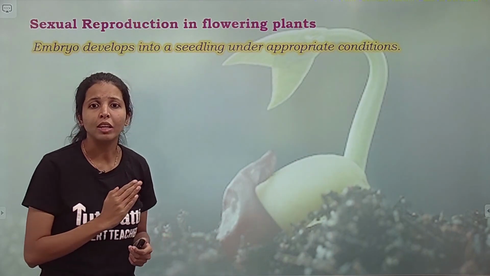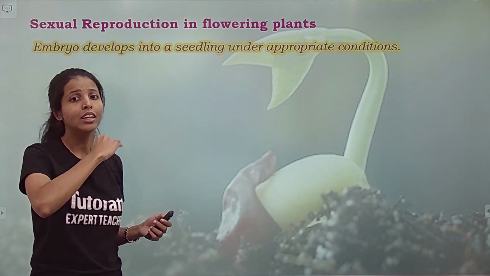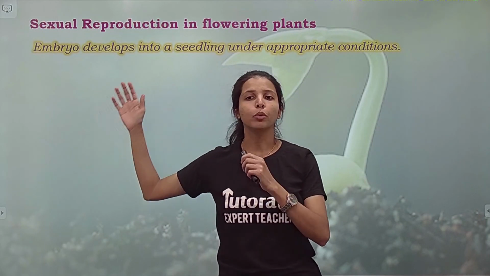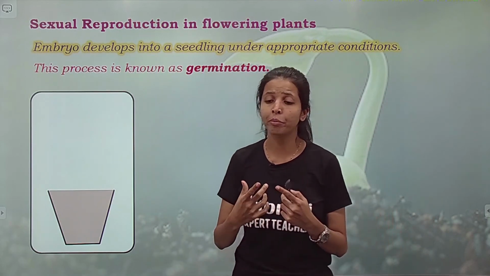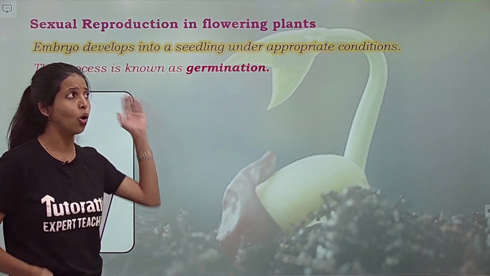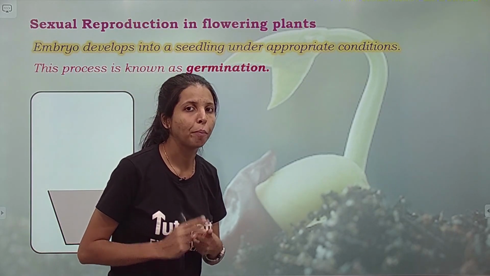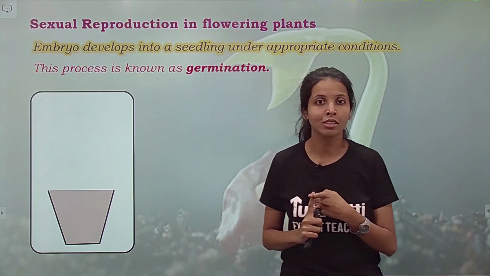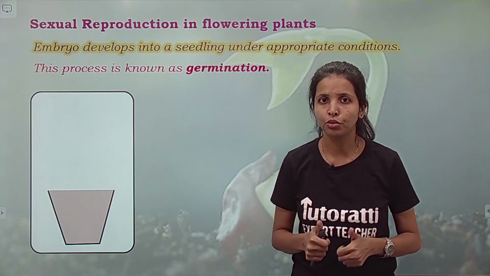The embryo develops into a seedling. If it gets proper condition, proper soil, it is going to develop into a tiny seedling or a plantlet under appropriate conditions. And this process is called seed germination. Germinate is nothing but grow. So kids, now we learned about sexual reproduction and we covered the topic of sexual reproduction in case of plants. The diagram and structure of the flower is important. Double fertilization is important. I hope this video was useful to you.